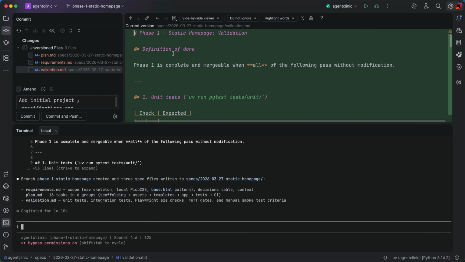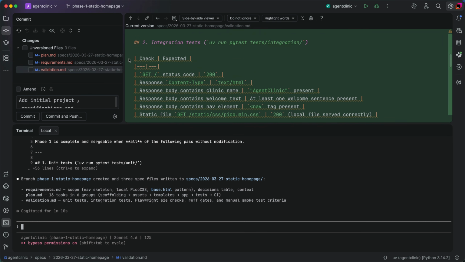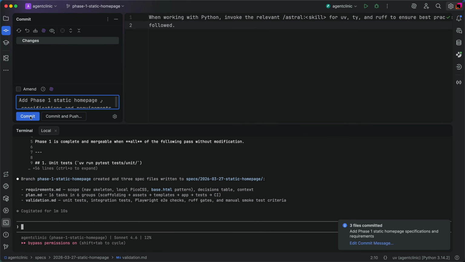We'll take a quick look through the changes. This spec looks good, so we commit, but usually I look really closely, then chat with the agent to clarify and fix to get it right up front.